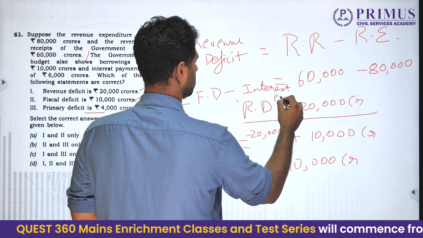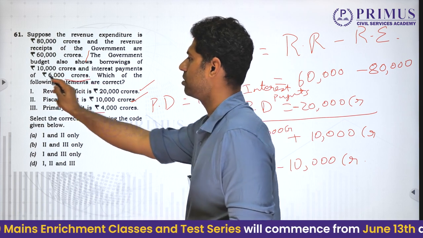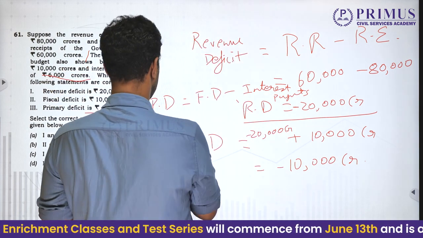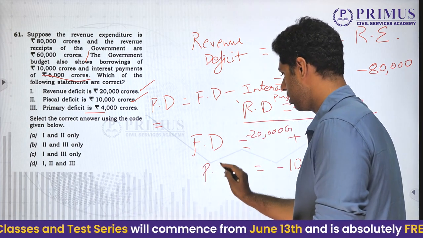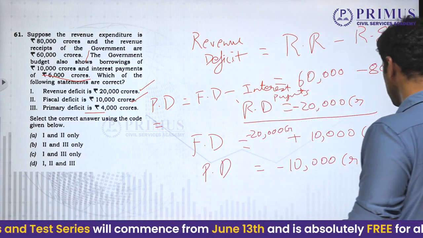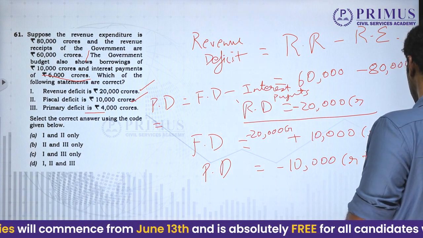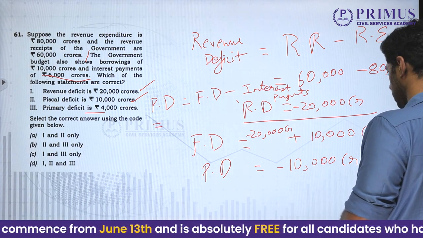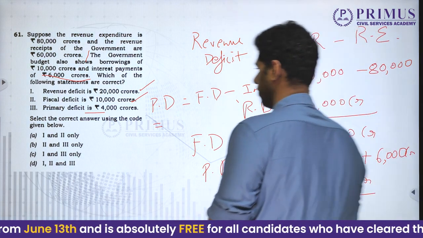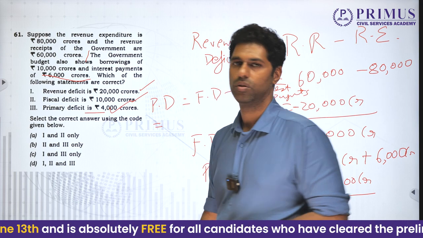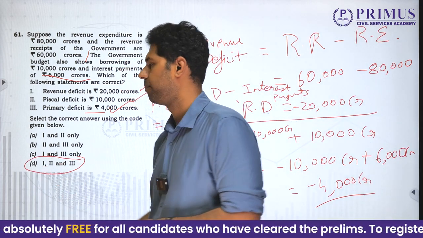You are going to remove the interest payments, right? Now we find that interest payments is 6,000 crores, isn't it? So this primary deficit becomes minus 10,000 crore plus 6,000 crore, which is coming up to minus 4,000 crore. So you find that primary deficit is 4,000 crores. Answer is 1, 2 and 3.